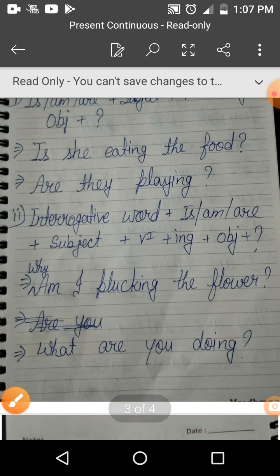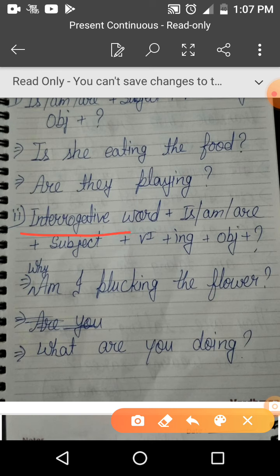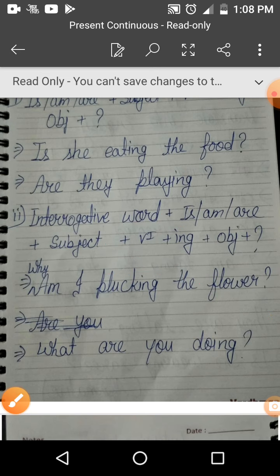Second type of interrogative is interrogative word, helping verb, that is am, is, are, subject, first form of verb plus ing, object, and in the last question mark. You can see the example. Why am I plucking the flower? And question mark. You can see why. Why means क्यों. And this is an interrogative word. That's why we use it in the beginning of the sentence. Why, then helping verb am. Why am I plucking the flower? मैं फूल क्यों तोड़ रहा हूँ?